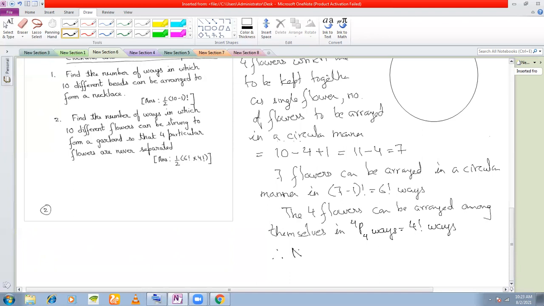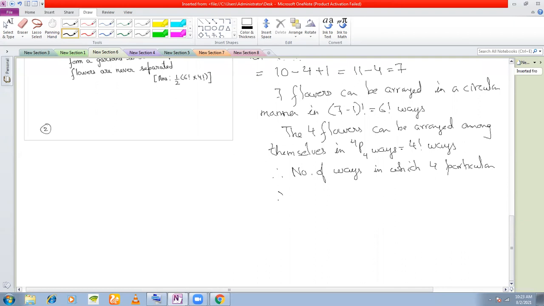Therefore, number of ways in which 4 particular flowers are always together is equal to factorial 6 into factorial 4, right?